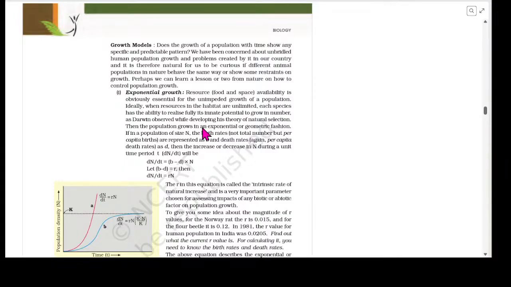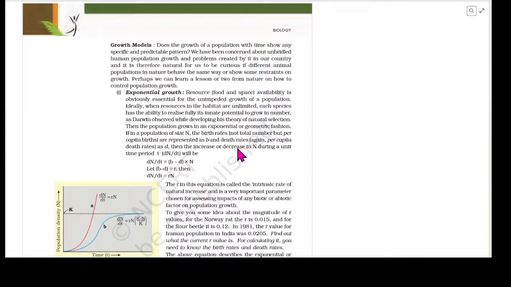If within a population of size N, the birth rate, not total number but per capita births, is represented as b and the death rate, again per capita death rate, as d, then the increase or decrease in N during a unit time t, as it is a change in time, thus we will be using dN/dt, will be dN/dt = (b - d) × N.